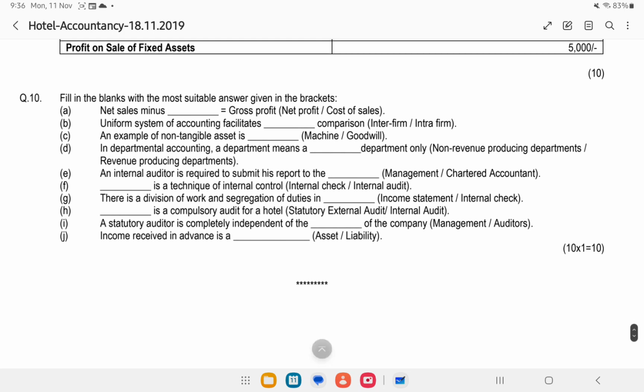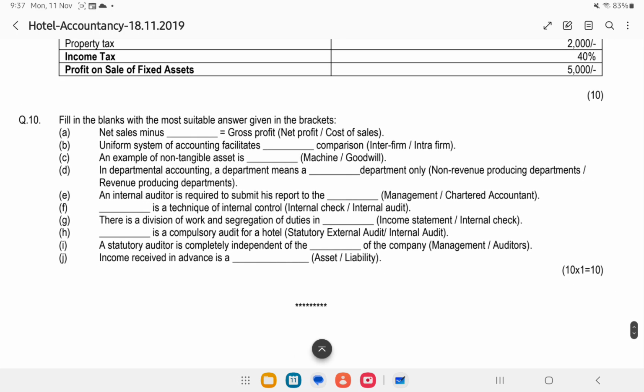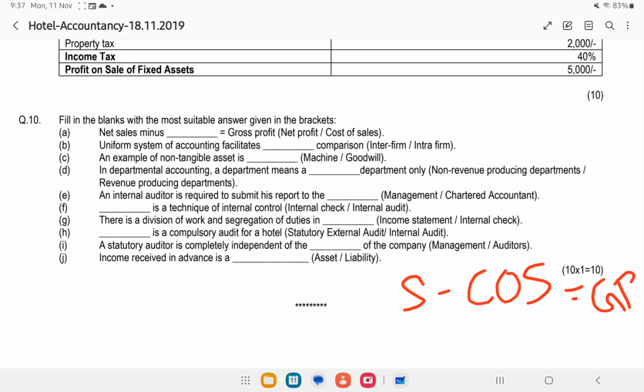Finally, we have some fill in the blanks questions. We can see what the correct answers are. Net sales minus dash is equal to gross profit. Remember, from our sales, okay, we know we have made sales. From our sales, when we deduct the cost of sales, we get our gross profit. So now we can see what's the next thing.